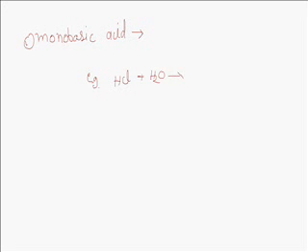First is monobasic acid. Acids which on ionization in water produce only one hydronium ion per molecule of the acid are known as monobasic acids. For example, HCl on ionization gives only one hydronium ion, that is H3O plus.